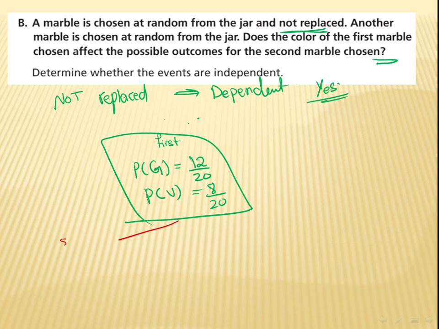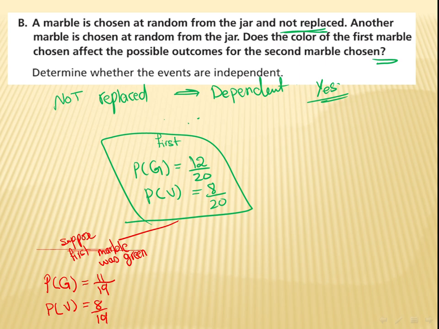So here I'm going to say, suppose the first marble was green, for example. That means we deducted 1 from the green. So now the new probability of getting green, I will take 1 out of green, is going to be 11 out of how many in all? Not 20 anymore, it's 19. And the probability of getting violet is 8 out of 19. This is for the first case.